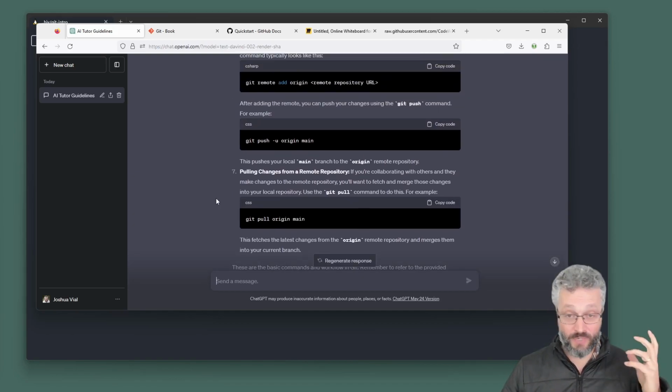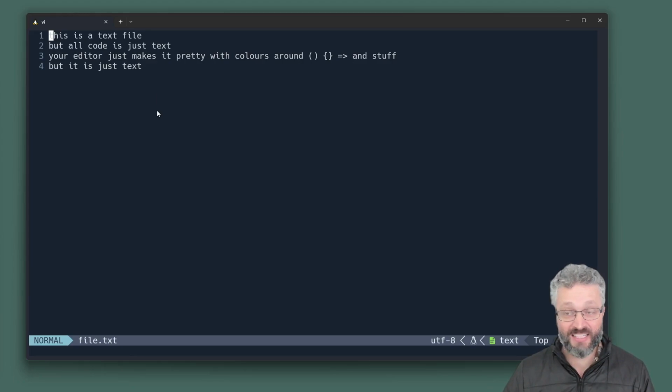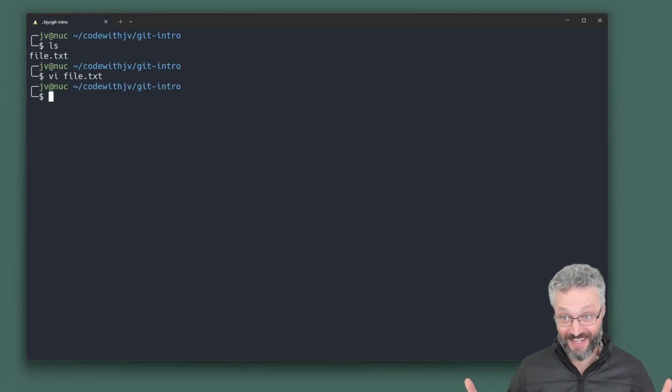So what I want to start with is the simple mental model of Git. Here I have a terminal. It has a single file in it. This file is just a text file, but so is all code. We're going to take a quick detour. Let's learn about diff files in your terminal.